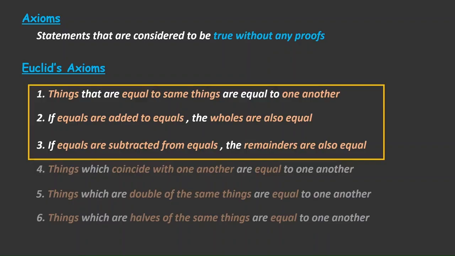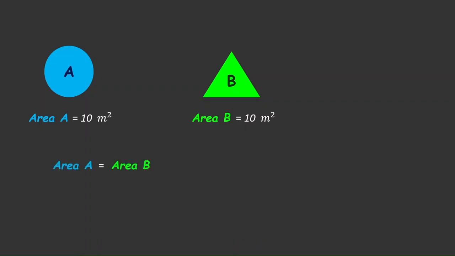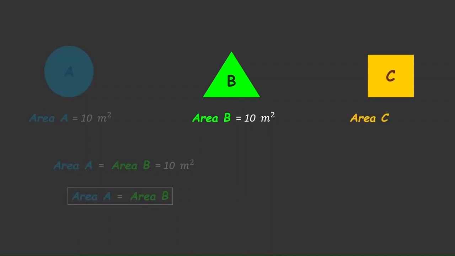So let's take the first axiom and let's take the help of an example. If we have a circle A whose area is 10 meters square and we have another triangle, say B, whose area is 10 meters square, then we can say that area of A is equal to area of B, which is equal to 10 meters square, or we can simply write area A is equal to area B. Now keep this aside and let's take another example of a square C having area as 10 meters square again. With the same idea, we can say that area B is equal to area C, which is equal to 10 meters square, or we can simply write area B is equal to area C.